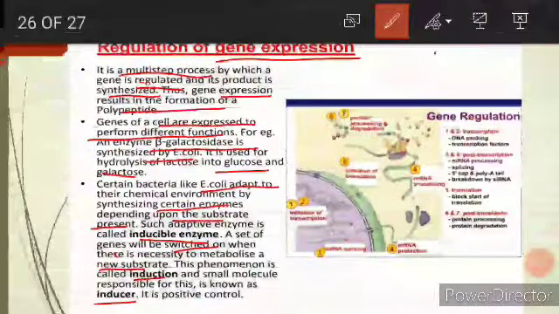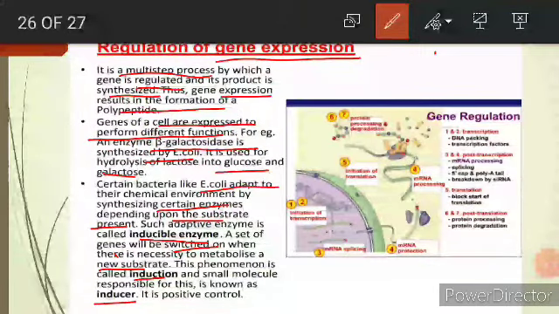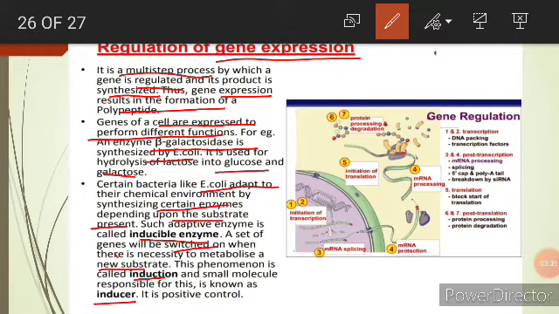Now what is going to happen here? The production of protein requires various kinds of factors. It requires basic material such as amino acids, then nucleotides, and several enzymes and energy molecules. So it doesn't happen that all the proteins are produced in the cell all the time; if they are required, they are used, and if they are not required, they are stored. Nor is it that proteins are produced only when they are required.